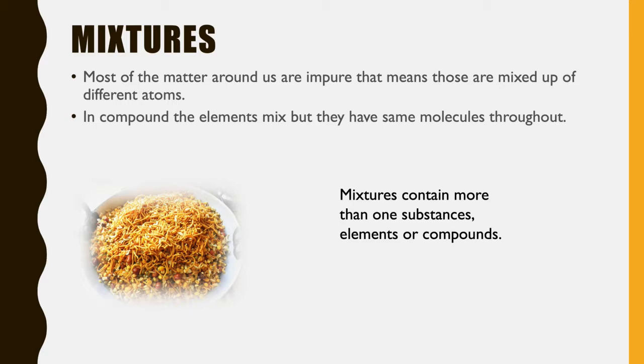The pure substances can be divided into two parts, elements and compounds, and the impure substances can be divided into two parts, that is the homogeneous mixture and the heterogeneous mixture. So yesterday we learnt about the pure substances, and today we have to learn about the impure substances.